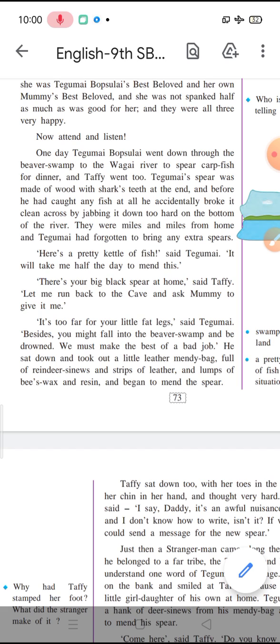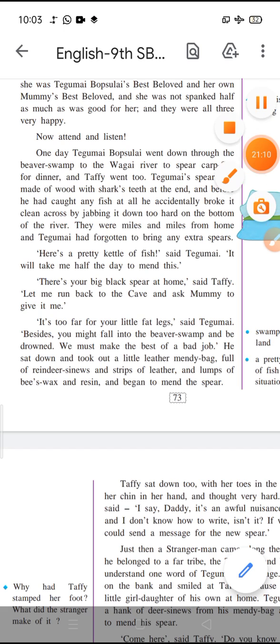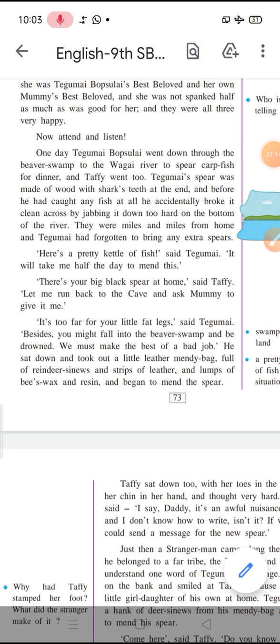And in that mendy bag, he had a few things like reindeer sinews and strips of leather, lumps of beeswax and raisins, so it would help him to fix things, and he began to mend the spear. Sinew means tissue that ties muscles to the bones.